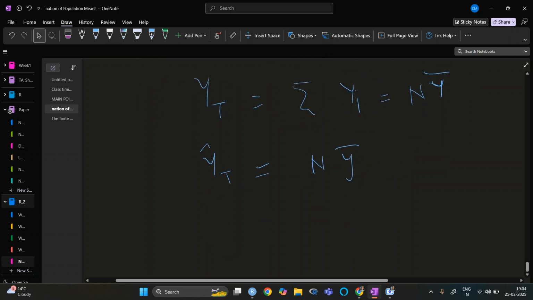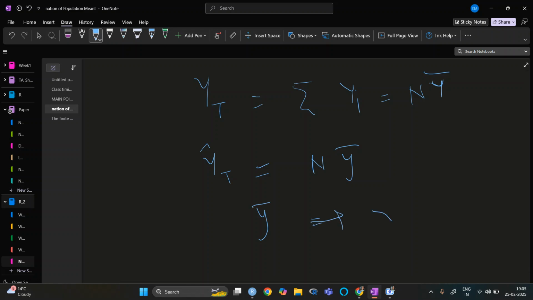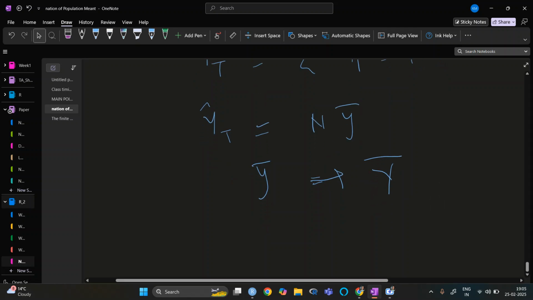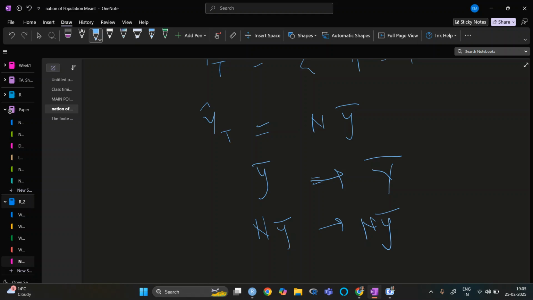Basically, when we said that we can estimate the capital Y bar by small y bar, the population total is this, because N is constant and is not playing any role. All we need to do is multiply with it. But what can happen is that in a question, if you do not see properly whether they are asking for the population mean or population total, you may give the wrong answer if you are in a rush.